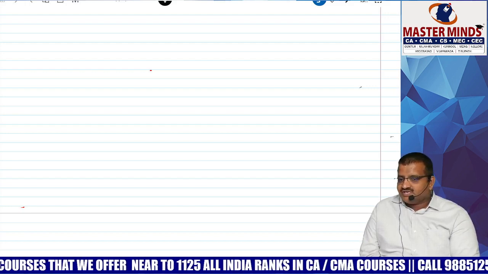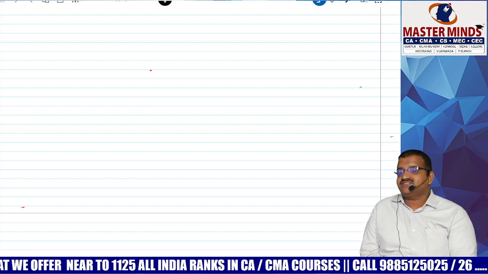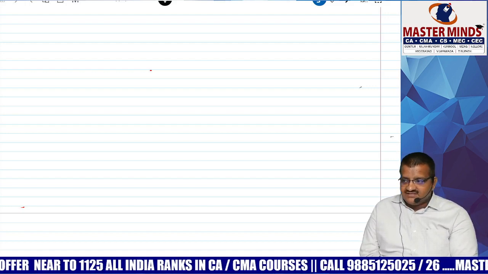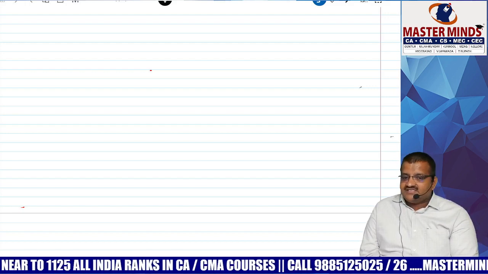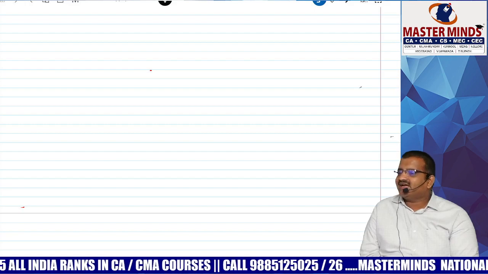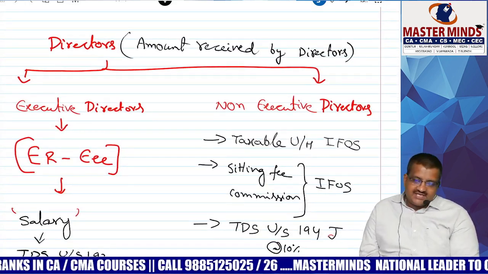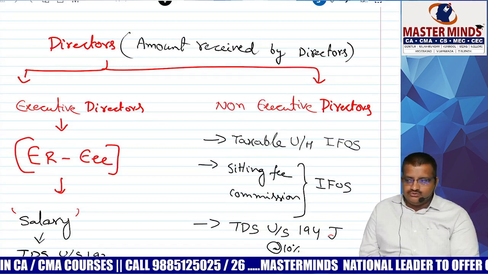TDS. Here 2 sections are there. One is TDS section, one is taxation section, one is charging section. 56 is the charging section. Tax rate is 115BB. TDS is 194B, 194BB. Correct? Chalo. Next. Directors. As far as directors are concerned, 2 types.